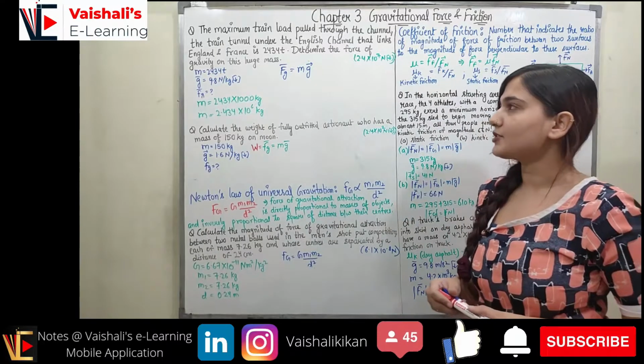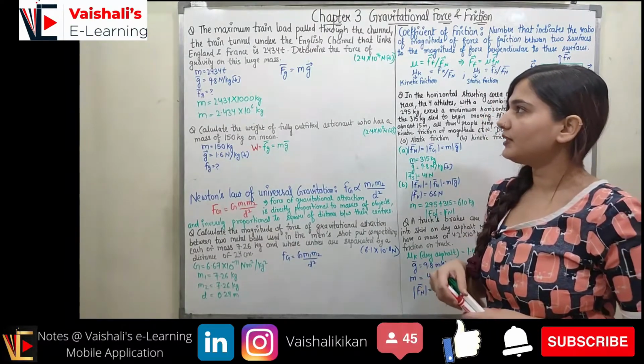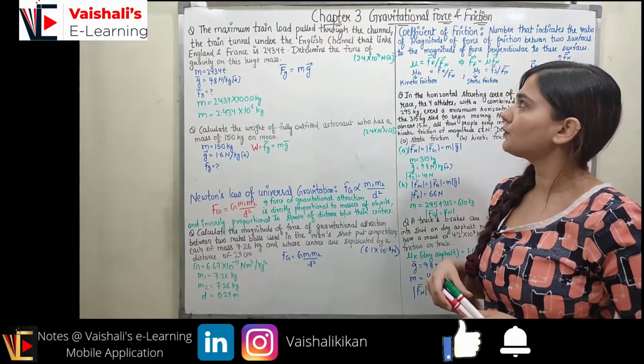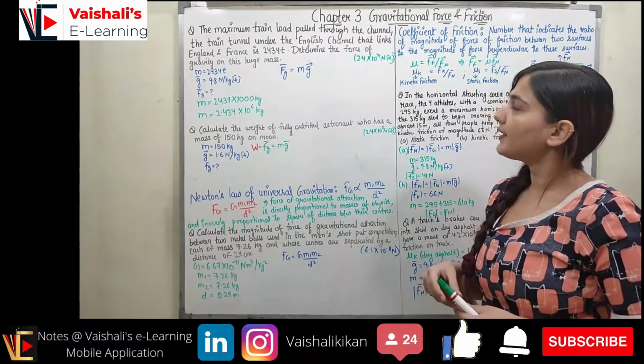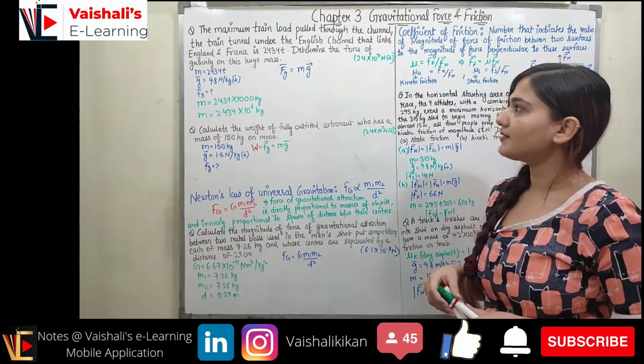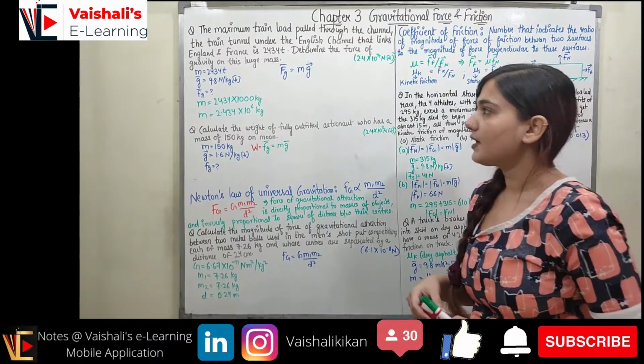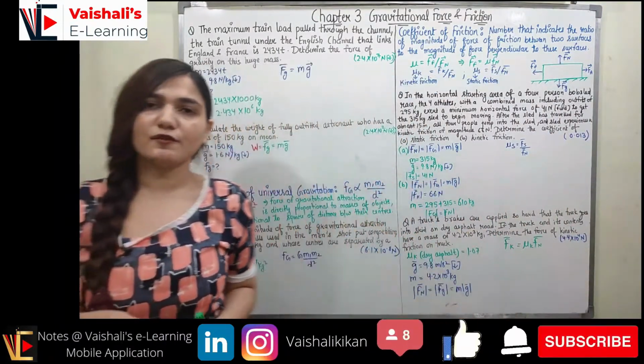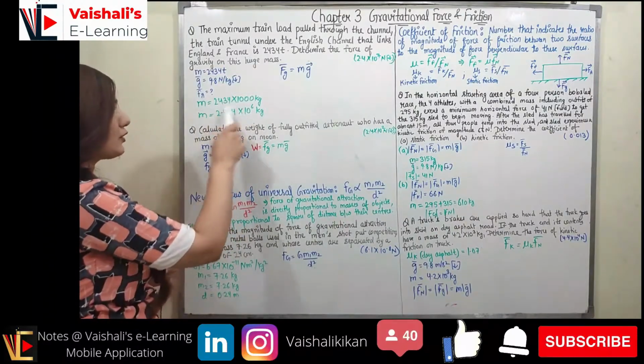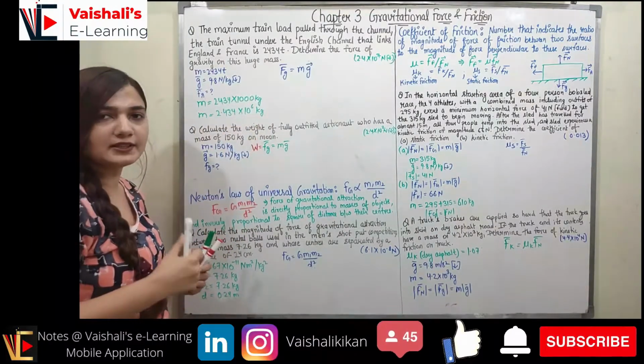So let's start our discussion with the first problem from chapter 3. The maximum train load pulled through the Channel Tunnel, the train tunnel under the English Channel that links England and France, is 2434 ton. Determine the force of gravity on this huge mass. The mass is given in tons, so first of all we have to convert it into kg. For conversion, we will multiply it by the factor 1000.